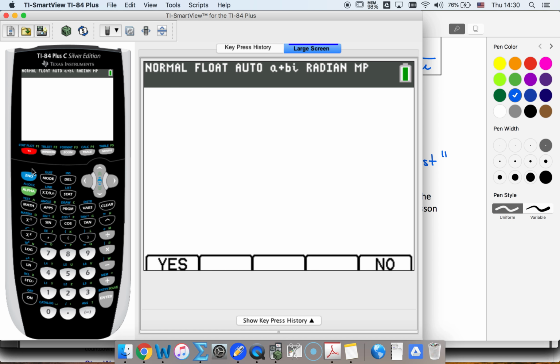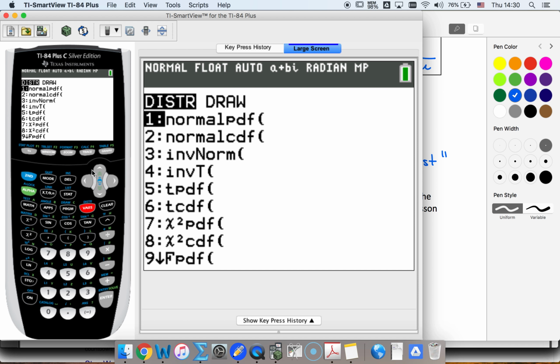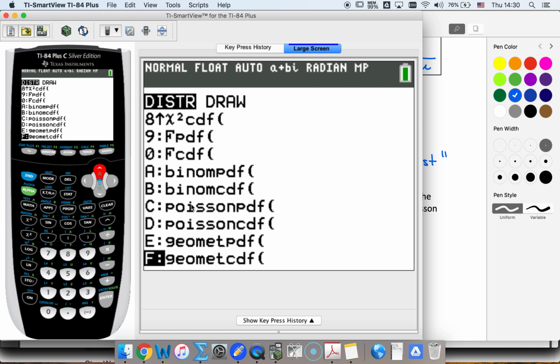All right, so in our calculator, we can go into our distributions menu. If I push up, then I see my Poisson PDF and my Poisson CDF.